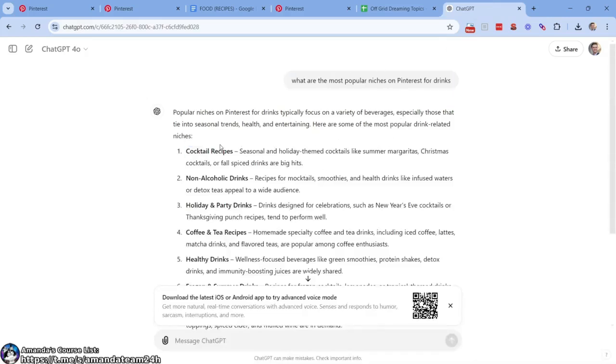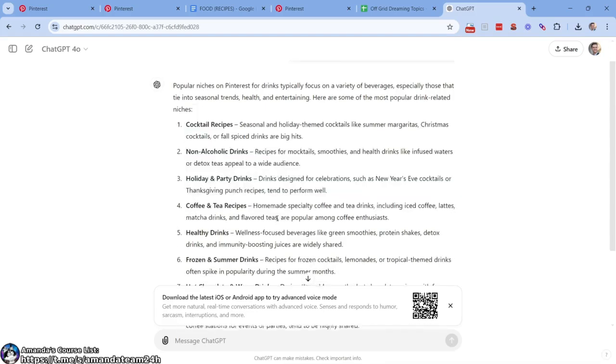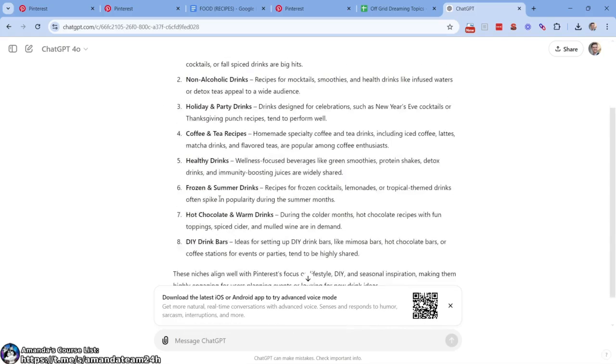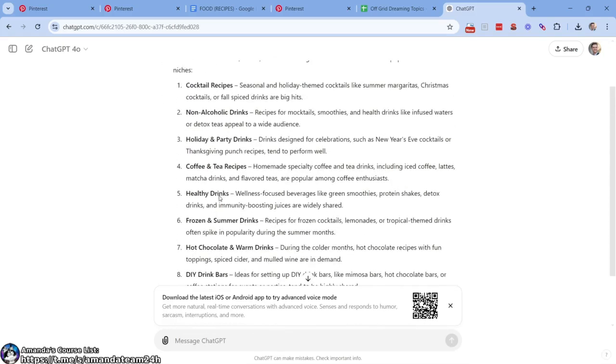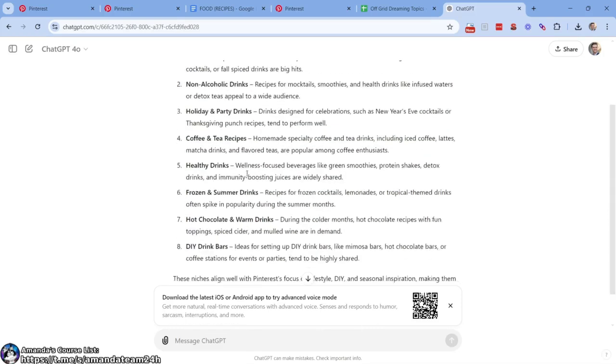And it said cocktail recipes, right? So non-alcoholic drinks is number 2. So mocktails, smoothies, health drinks, holiday and party drinks, coffee and tea. And what I've seen, this is the cool part. Remember what ChatGPT is. It kind of absorbed all of the internet and it knows things. And this is pretty solid. Like this is pretty accurate.